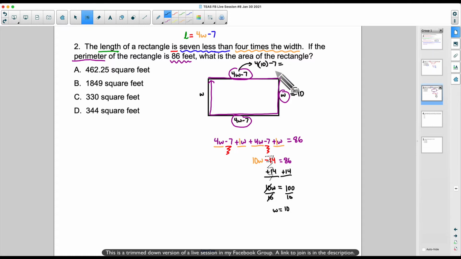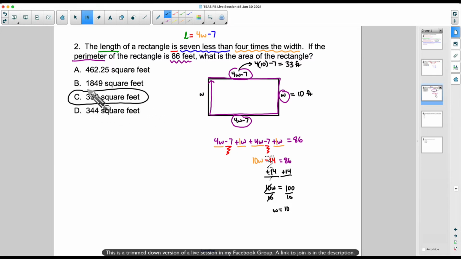And if you work all that out, 4 times 10 is 40. 40 minus 7 gives me 33. And by the way, these are feet, 33 feet, 10 feet. And now we can find the area of the rectangle. We take length times width, 33 times 10, we get 330 square feet.